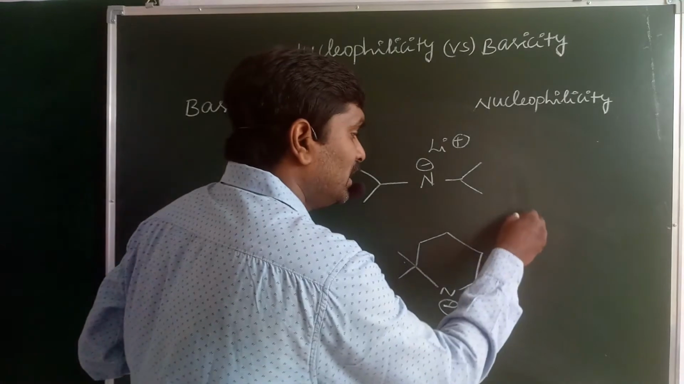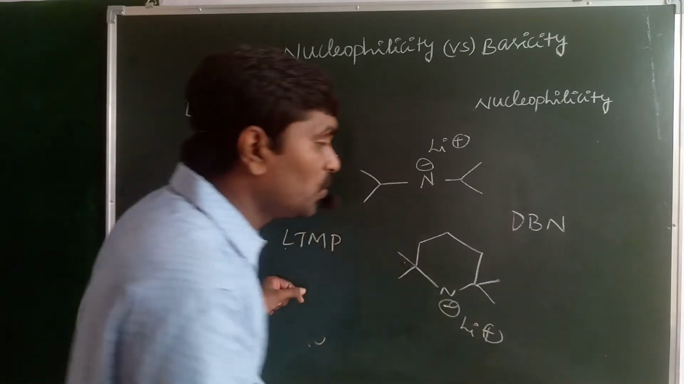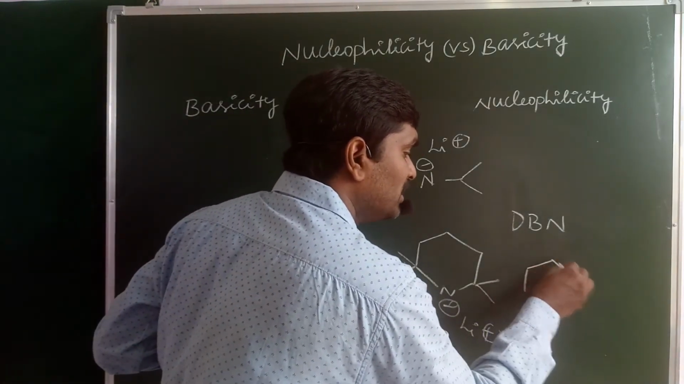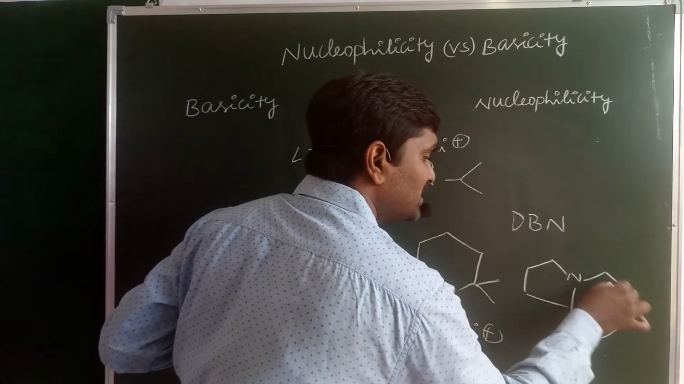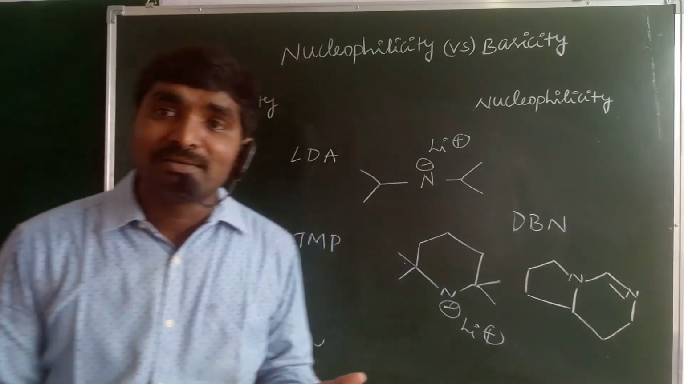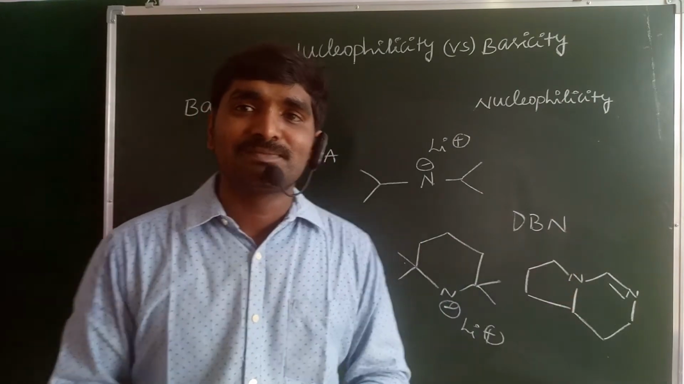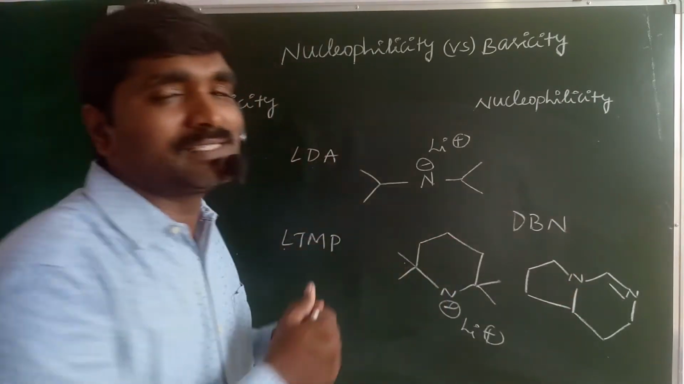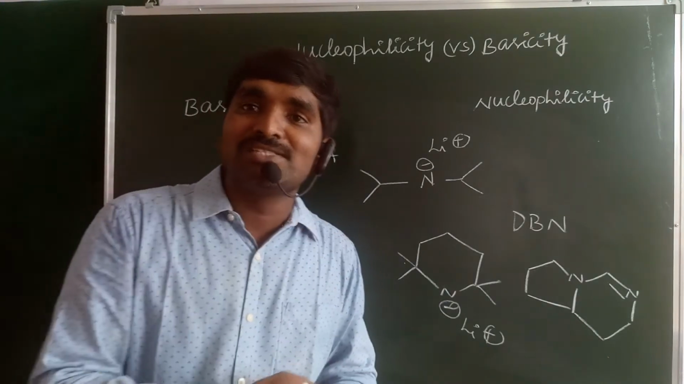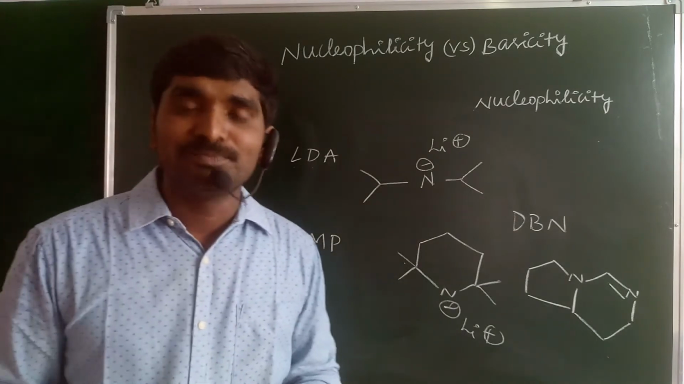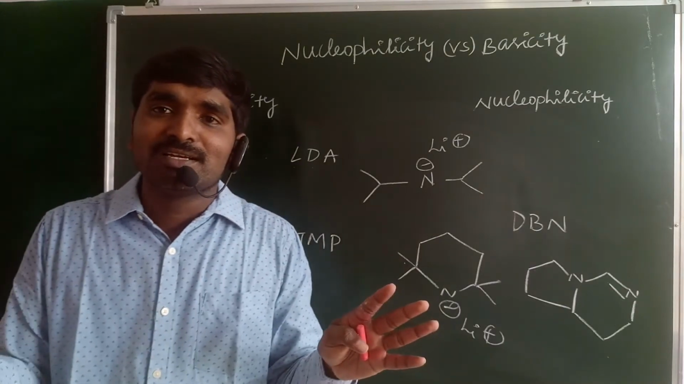And the next one is the DBN base, diazabicyclononene. The structure of DBN is like this. It also only behaves as a base. So these only behave as bases, but some compounds may behave as both bases as well as nucleophiles. That is the problem. But there is no problem, because everything is crystal clear.